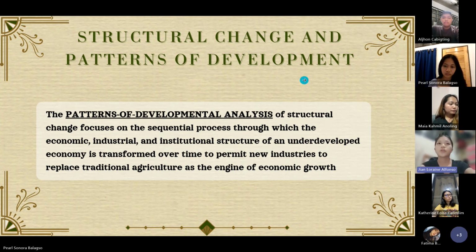Number 1, sectoral shift. Economies typically start with a large agricultural sector and gradually shift towards industrial and service sectors. This shift is driven by technological advancement, increased productivity, and changing consumer demands. Urbanization. As industrialization progresses, there is often a migration from rural to urban areas. Cities grow as they offer more job opportunities and better living standards compared to rural areas.